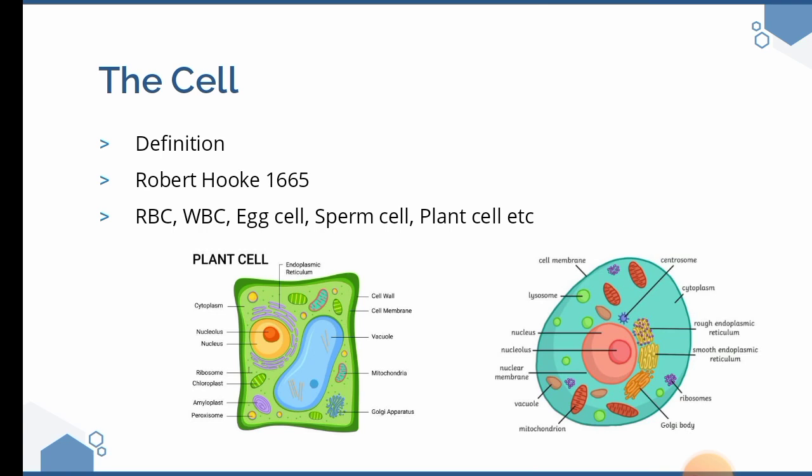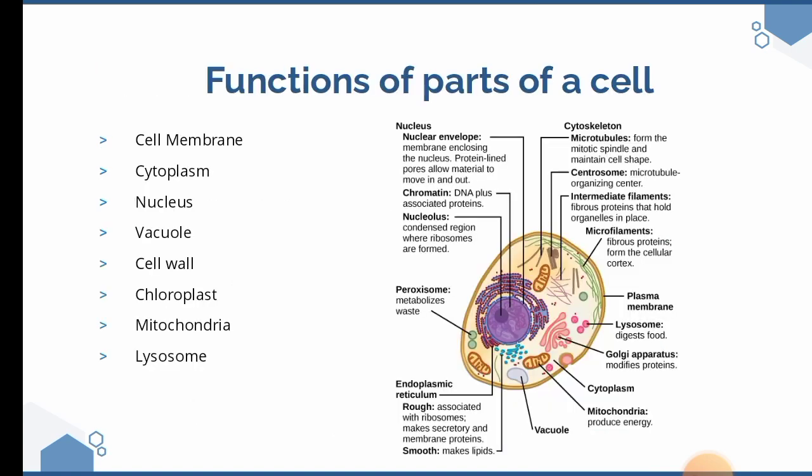The person that discovered the cell is known as Robert Hooke, who did that in 1665. Examples of a cell can be red blood cells, white blood cells, egg cells, sperm cells, plant cells, and so on.